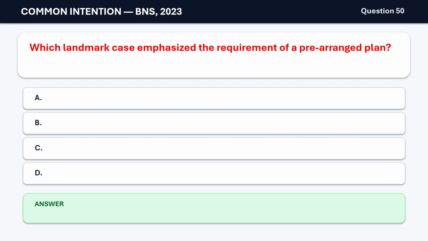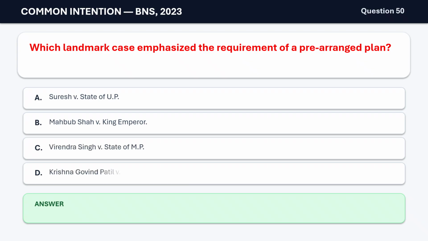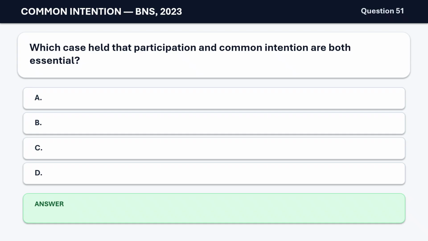Question 50. Which landmark case emphasized the requirement of a prearranged plan? A. Suresh v. State of UP. B. Mehboob Shah v. King Emperor. C. Virendra Singh v. State of MP. D. Krishna Govind Patil v. State of Maharashtra. The correct answer is B. Mehboob Shah v. King Emperor.